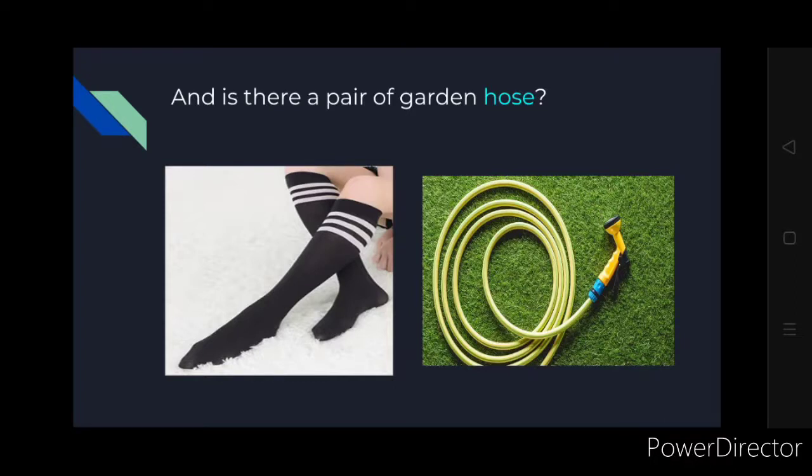The two meanings of hose: one is the pipe used in gardens to water plants, and the other meaning is a pair of stockings or leggings. As stockings come in a pair, one for each leg, have you ever seen a hose in pair?